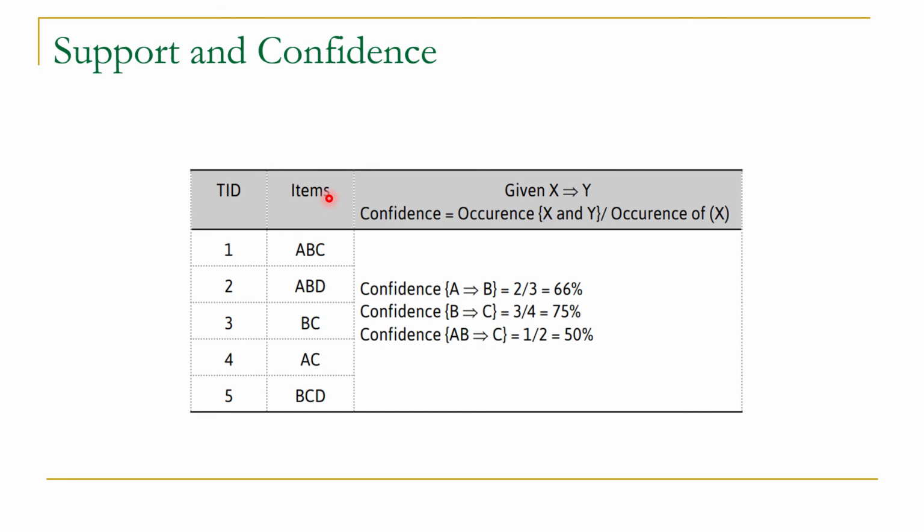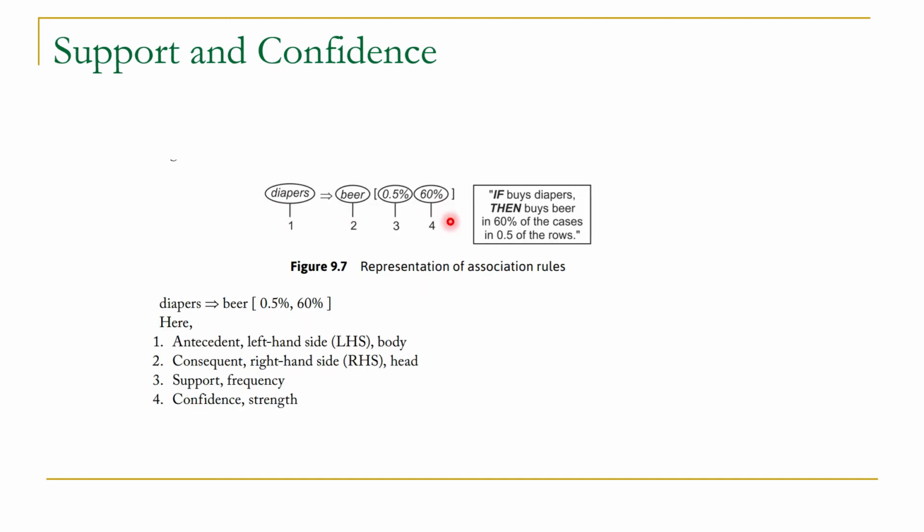I hope that through these examples you have a fair idea of how to calculate the support and confidence for a given rule. Sometimes we represent the rule like this. It means that first we present the rule, where 1 indicates the antecedent of the rule, while 2 indicates the consequent of the rule. 3 indicates the value of support, while 4 indicates the value of confidence. Support is also considered as the frequency of the rule, while confidence is considered as the strength of the rule.